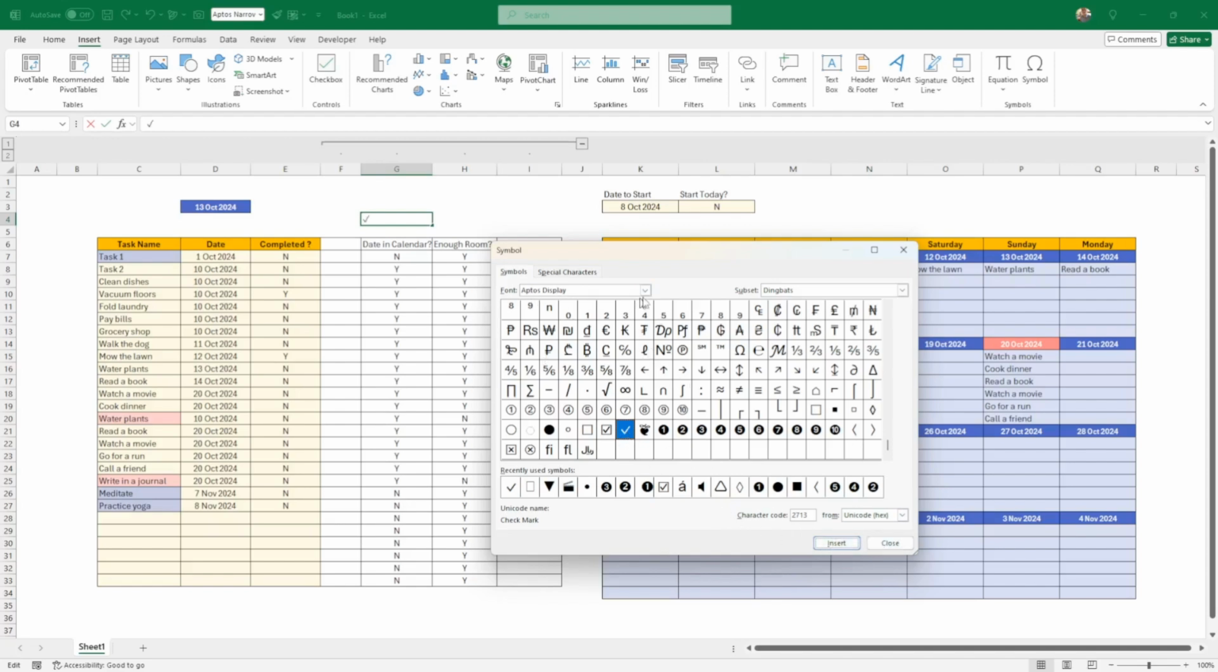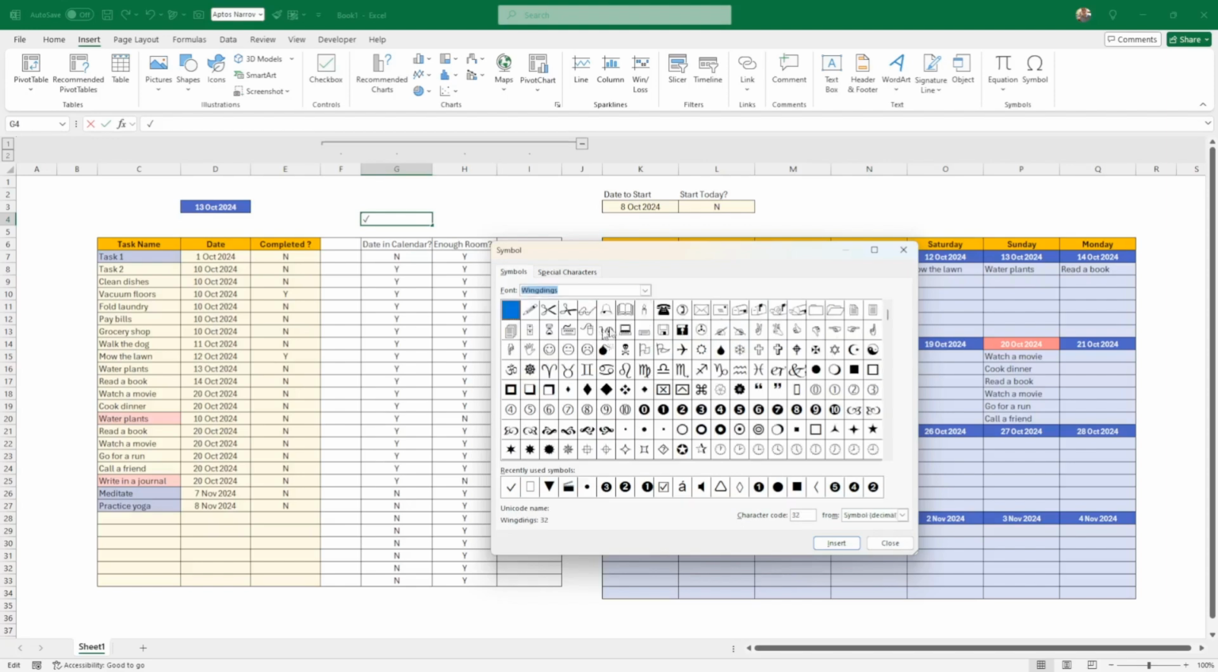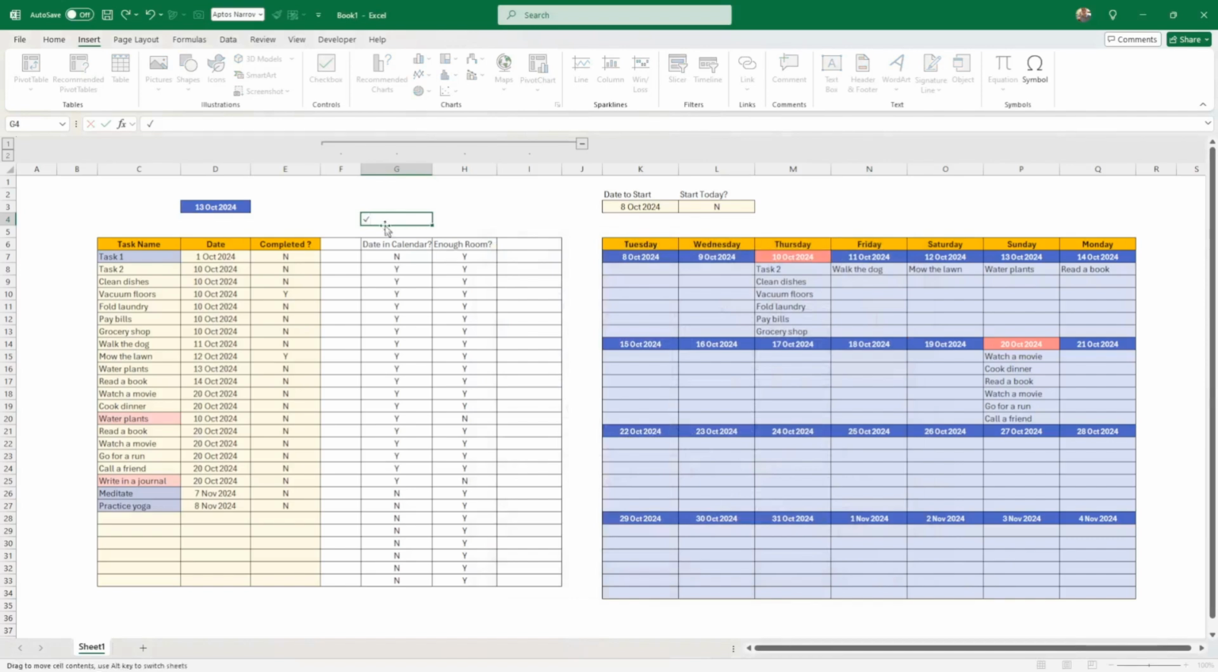If you don't have Aptos Display, I will give it another name, but you can go under Wingdings here, and you will be able to find a tick. I'm sure there will be a tick somewhere here for you to grab, but I have mine here, so I'm just going to copy it.